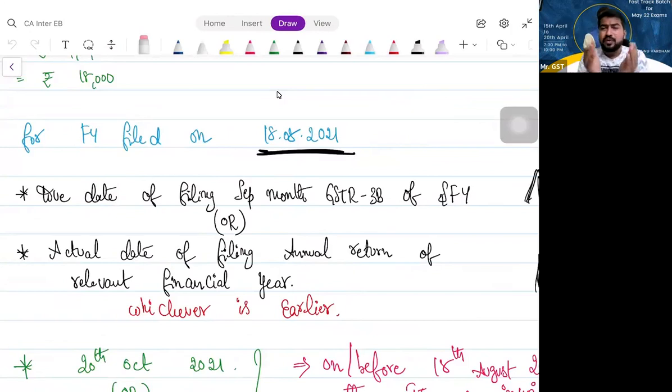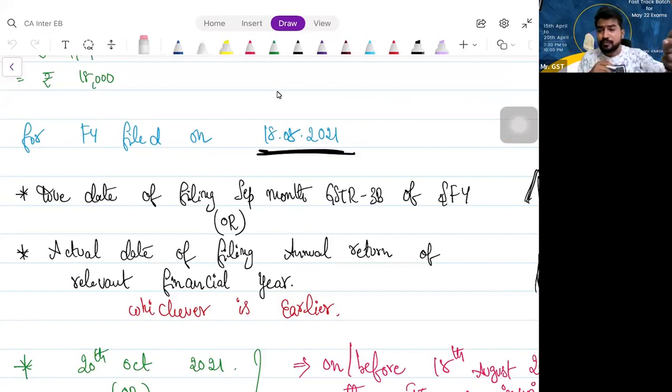That means you are taking ITC on an invoice. That invoice belongs to a financial year. For that financial year, whatever purchase invoices are there, you should have availed ITC in that particular year only, in that particular month only, in the respective 3Bs. If you forget, no problem, you can avail ITC, but the deadline is in the succeeding financial year.